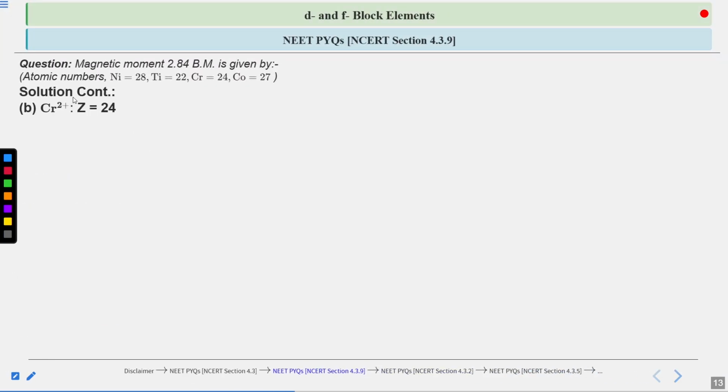For our next option, that is chromium 2 positive, the atomic number is 24. The electronic configuration for chromium is argon 3d5 4s1. Argon is the noble gas configuration, and the rest is 3d5 4s1.